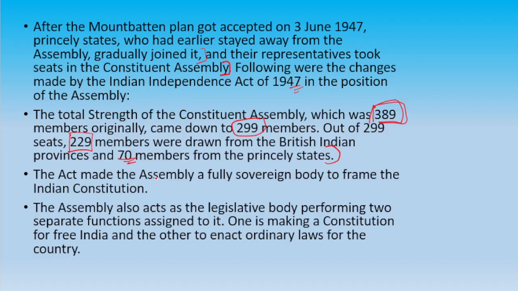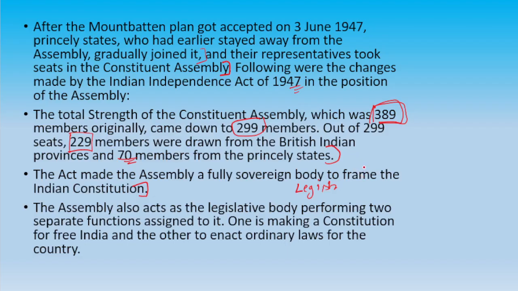The Act made the assembly fully sovereign. Full sovereign means there will be no interference from the British in the framing of this constitution. The assembly also acted as a legislative body, as a legislature. At that time, some laws were required to govern the country.